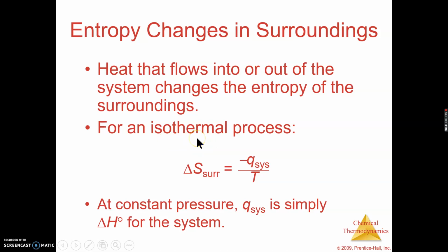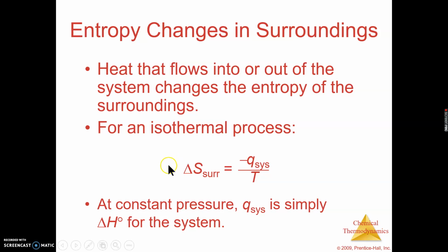Isothermal just means same temperature. So for an isothermal process, meaning a process where we are not changing the temperature, it's kind of like constant pressure, right? We talked about our processes occurring at constant pressure because we're not changing the pressure of the environment they're in. Same thing here. They occur at constant temperature because we're not going to be changing the temperature of the environment that our process or reaction is occurring at.